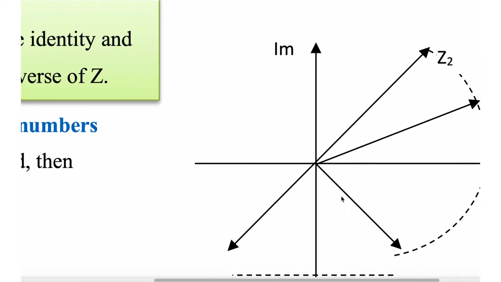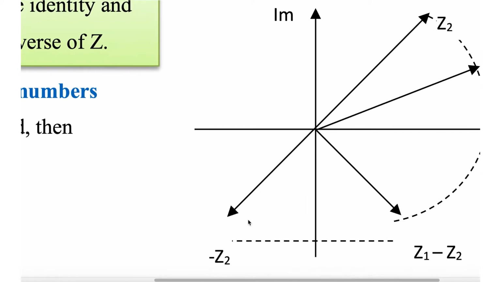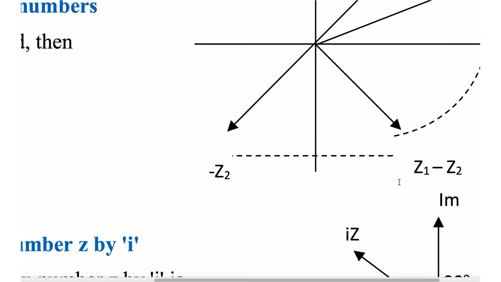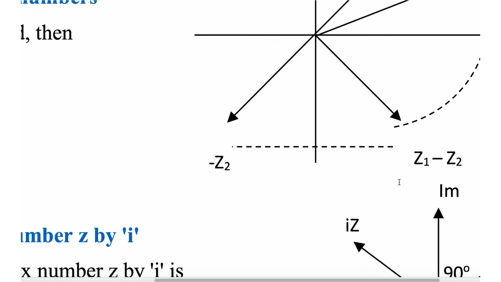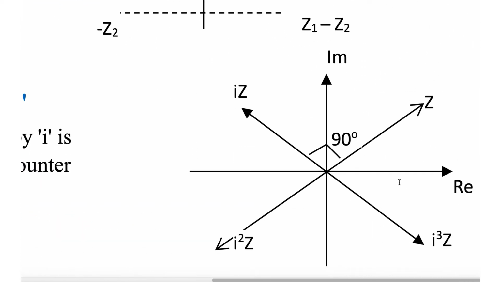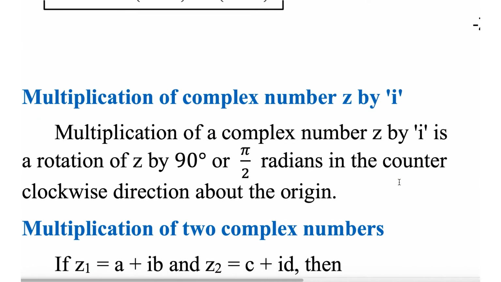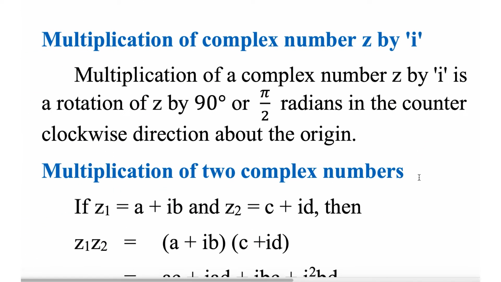So, if this is z2 and this is z1, minus z2 will fall along this. So, you have to add z1 and minus z2. Okay, that will be here. Z1 minus z2. Okay. Right, multiplication of complex number z by i. Multiplication of complex number z by i is a rotation of z by 90 degrees or pi by 2 radians in the counterclockwise direction about the origin.